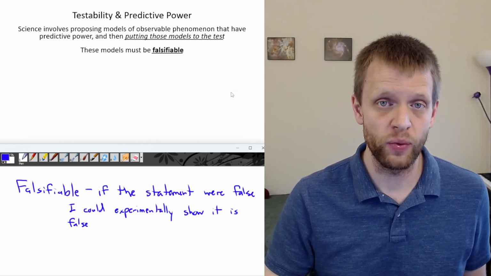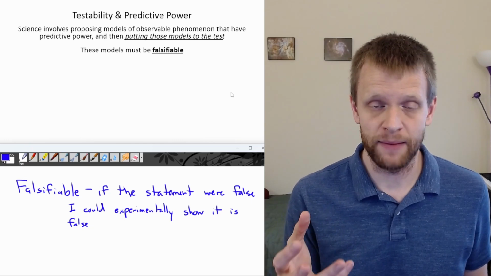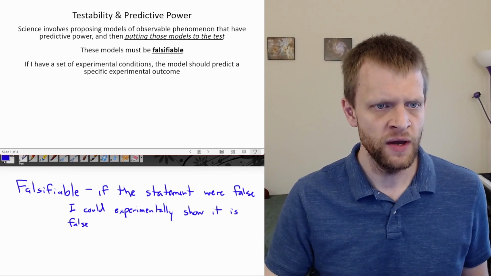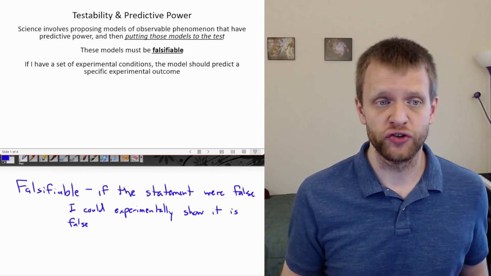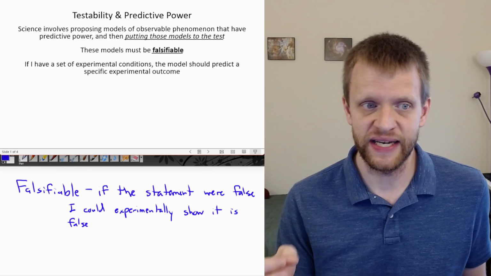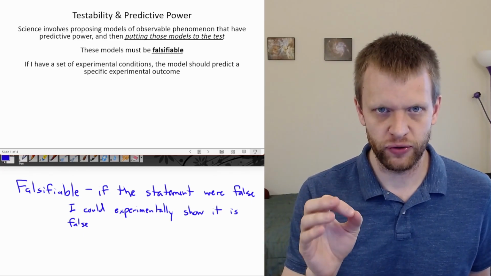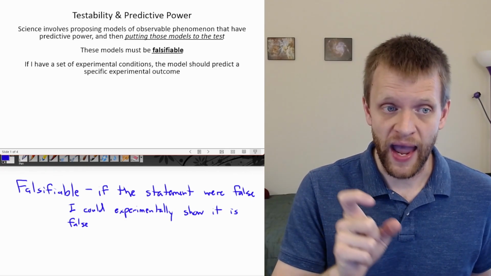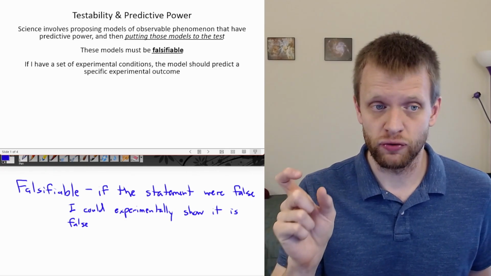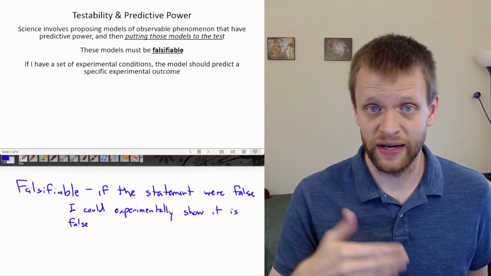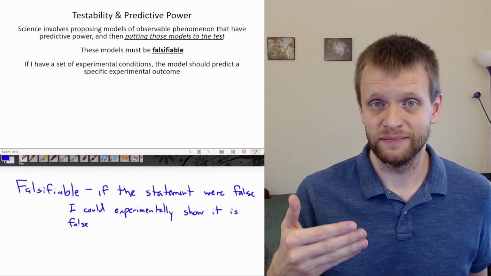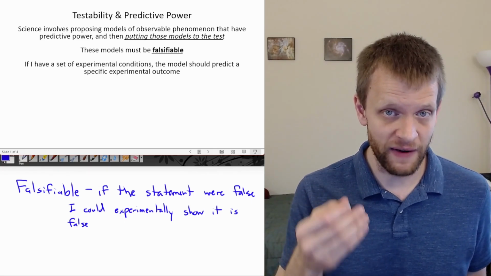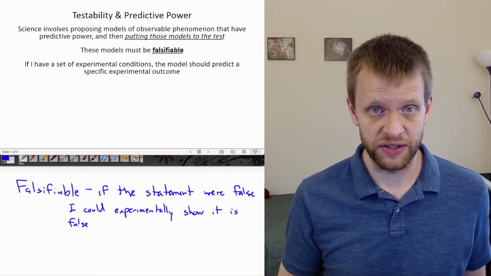There has to be some way where we could potentially show that that model is wrong if in fact that model actually was wrong. So again, if I have some set of experimental conditions, the model should be able to predict a specific experimental outcome. And then if I do that experiment and I get an outcome outside of the range of what my model predicted, well, that model has some errors. I have falsified that model, and I either have to revise that model or reject that model entirely until it can make accurate predictions.